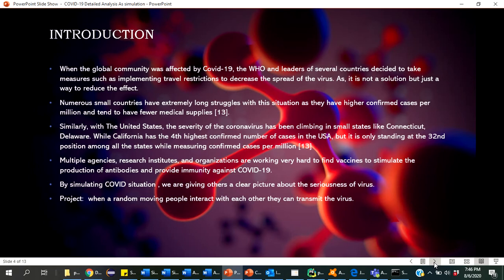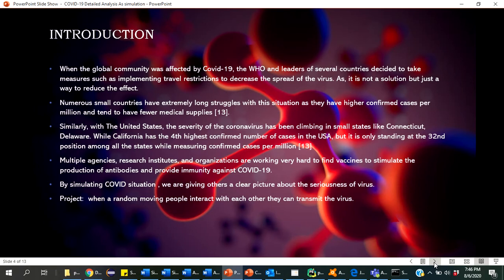Similarly in the United States, the severity of COVID-19 has been climbing in small states like Connecticut and Delaware, while California has the fourth highest number of confirmed cases in the United States. But it is only in the 32nd position among all the states when we measure confirmed cases per million. Multiple agencies, research institutes, and organizations are also working very hard to find vaccines to stimulate the production of antibodies and provide immunity against COVID-19.